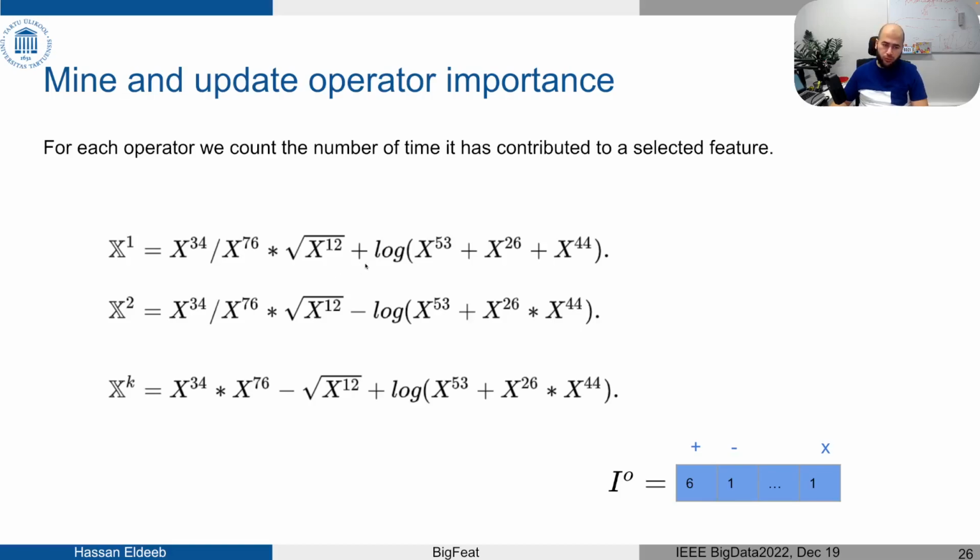For example, if we want to update the importance of the summation operator, we count how many times this operator participated in the selected features. So assuming x1 to xk are the important and selected features, we count how many times we see these summation operators. Here it happens to be 6, for example. So we add 6 to the importance vector, and we do the same for the remaining operators. Then we normalize, and we consider the output to be the new operator importance for the following iterations.